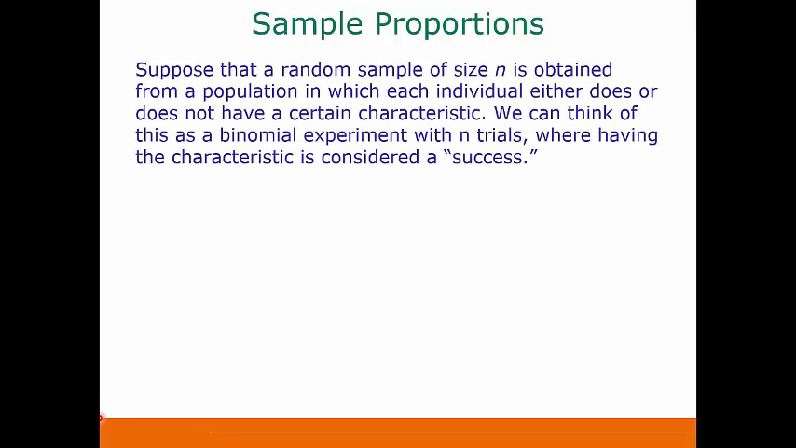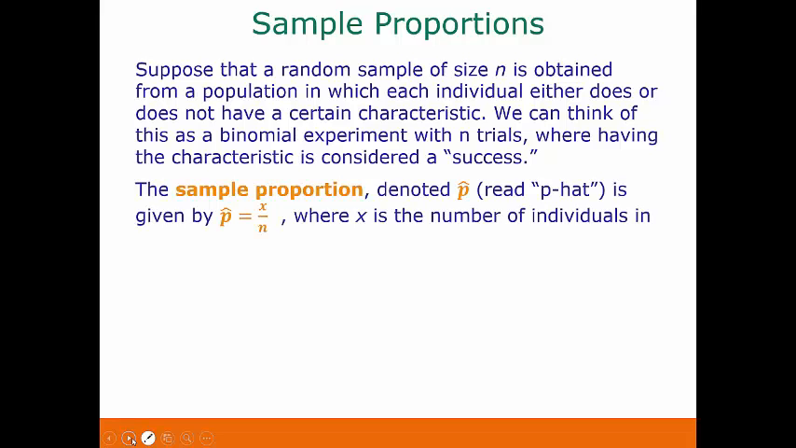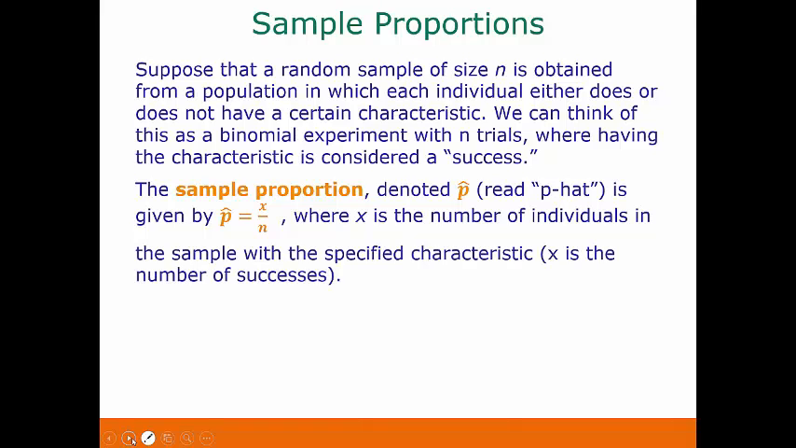So suppose that a random sample of size n is obtained from a population in which each individual either does or does not have a certain characteristic. We can think of this as a binomial experiment with n trials, where having the characteristic is considered a success. The sample proportion, denoted p hat, is given by p hat equals x over n, where x is the number of individuals in the sample with the specified characteristic. Again, if we're thinking of this as a binomial experiment, remember x would be the number of successes.